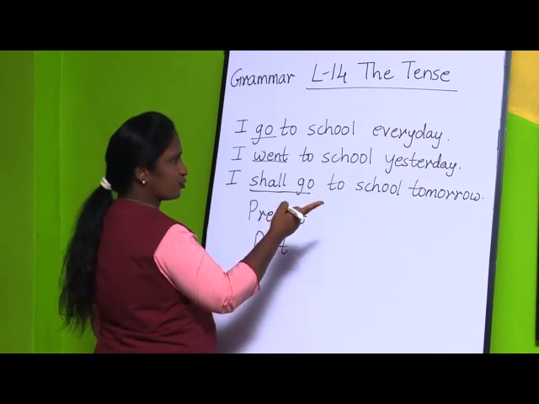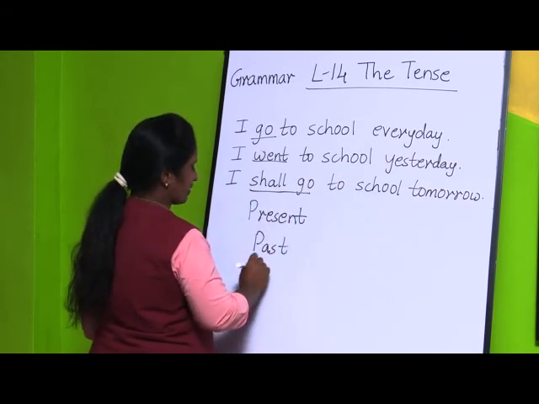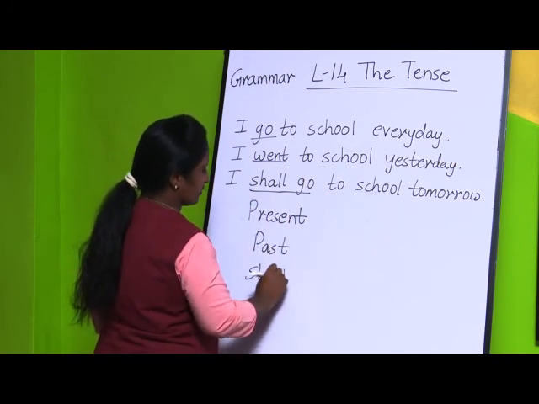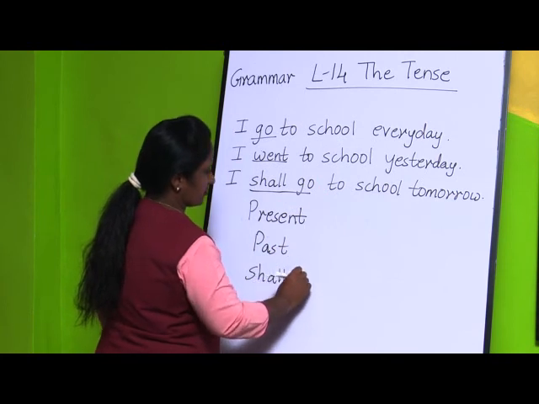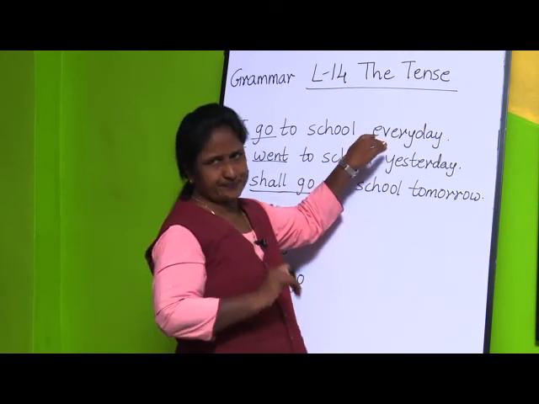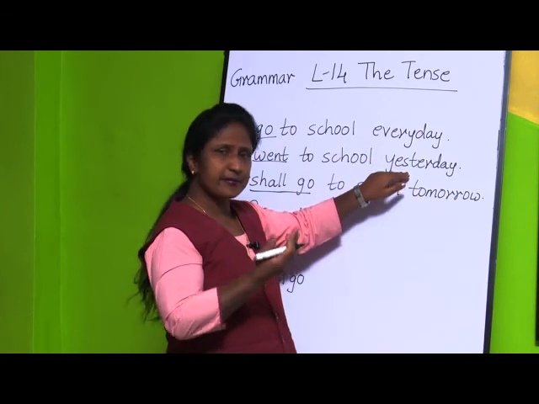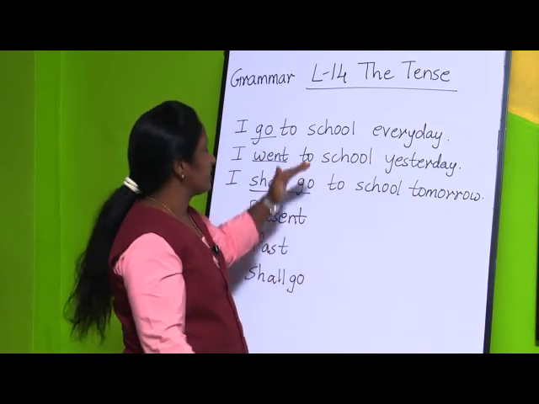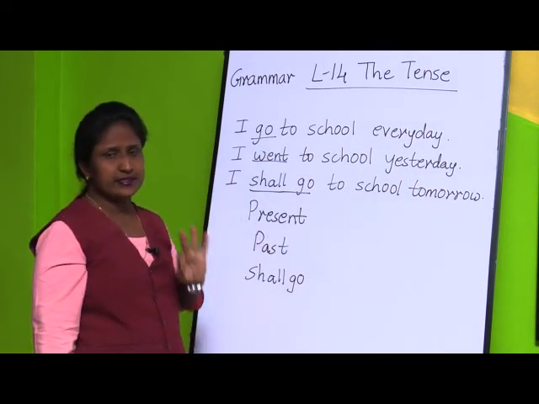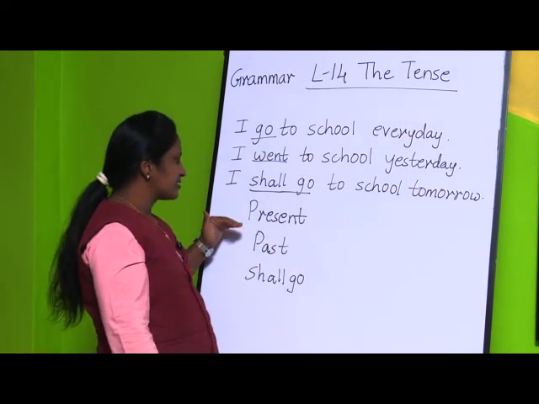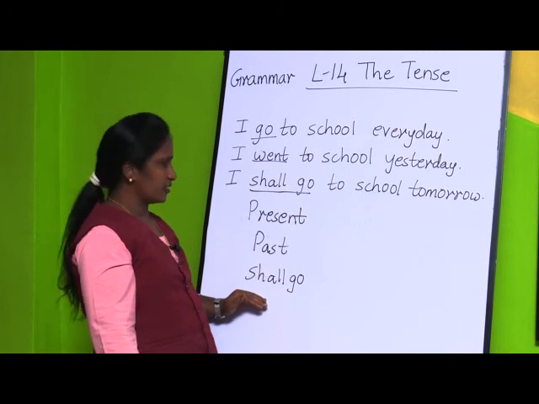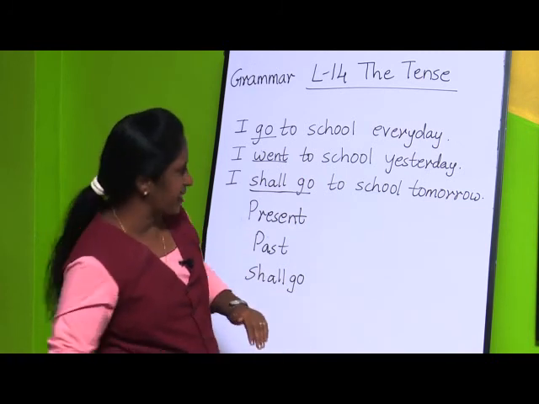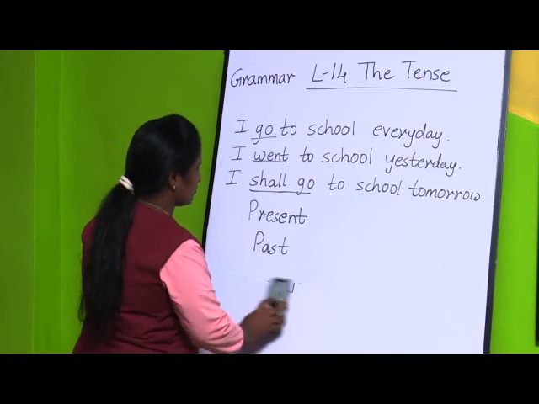And I shall go to school tomorrow is future tense. Every day means present, yesterday means past, and tomorrow means future. So these are the three tenses: present tense, past tense and future tense.